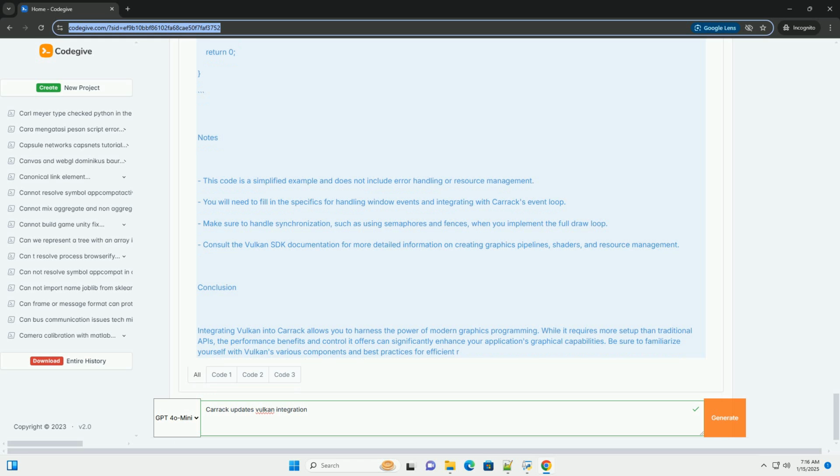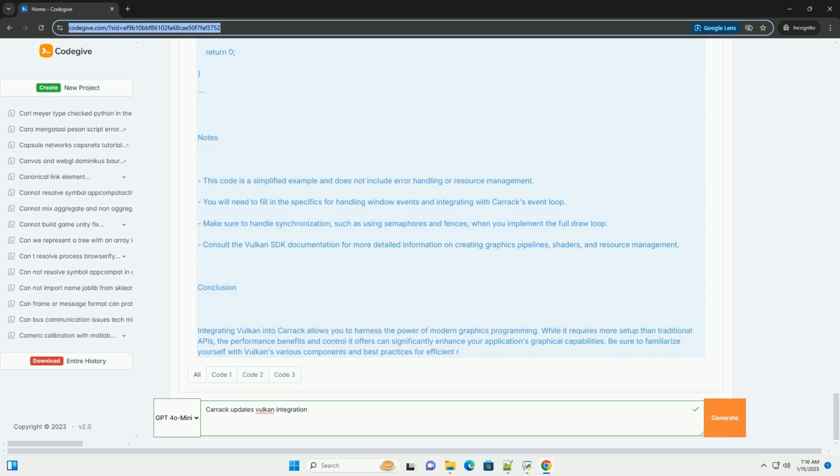Example code. Here's a simplified example to illustrate how to set up Vulkan within a Carrack application. Notes. This code is a simplified example and does not include error handling or resource management. You will need to fill in the specifics for handling window events and integrating with Carrack's event loop. Make sure to handle synchronization, such as using semaphores and fences, when you implement the full draw loop. Consult the Vulkan SDK documentation for more detailed information on creating graphics pipelines, shaders, and resource management.